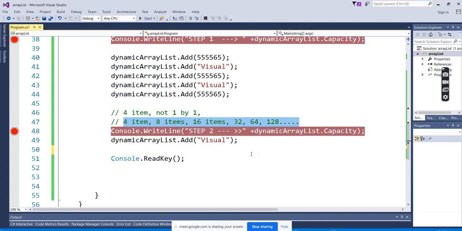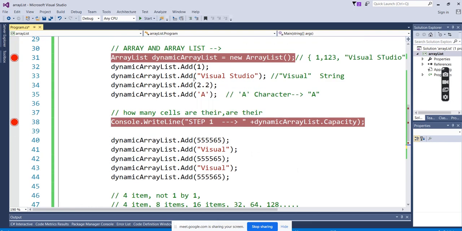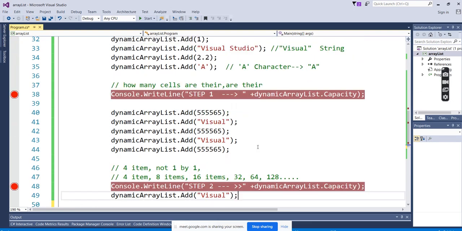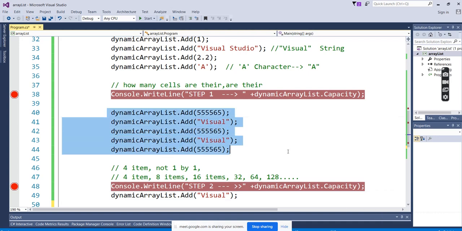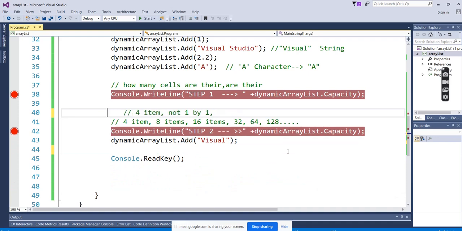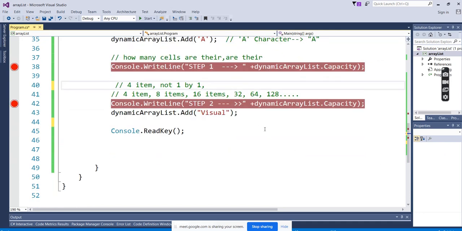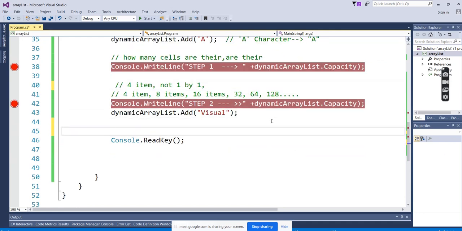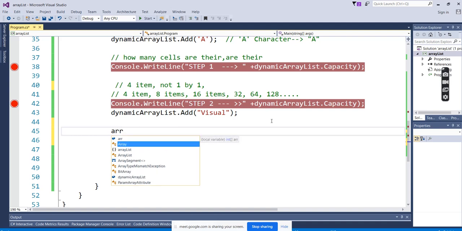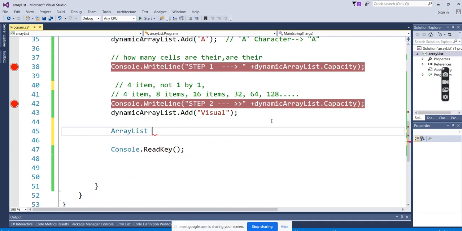Okay, and if I want to see the capacity, how much it is here, 4 is there. In some scenarios I don't want to start with 4, I want to start with 10, or with 20. In such scenarios, how do we do it? By default you are allocating memory of size 4. I want a little bit more at the initial stage itself, so go for it while creating the array list.